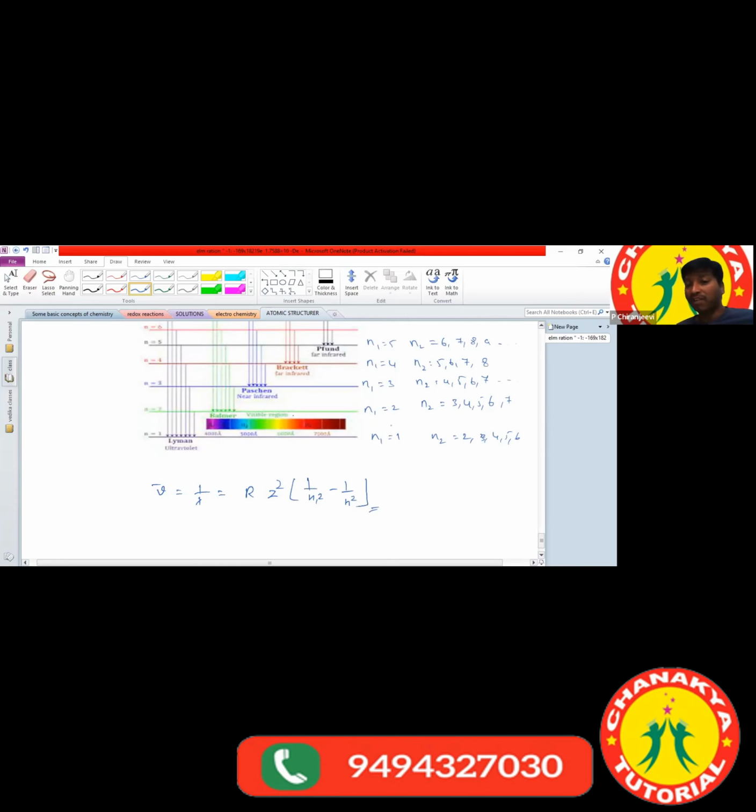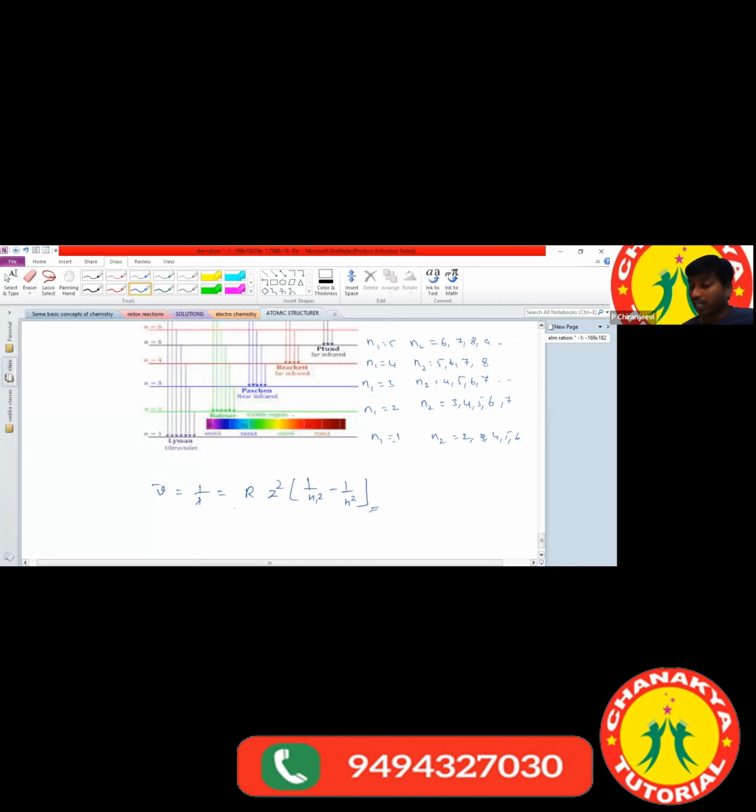To calculate the wave number, we compulsorily have to know what n1 and n2 are, because every series has different n1 and n2 values. All series do not have the same n1 and n2 values. If you know the n1 and n2 values, based on that we can calculate.